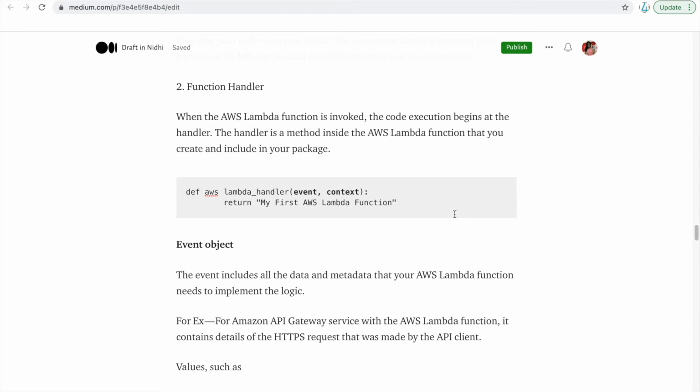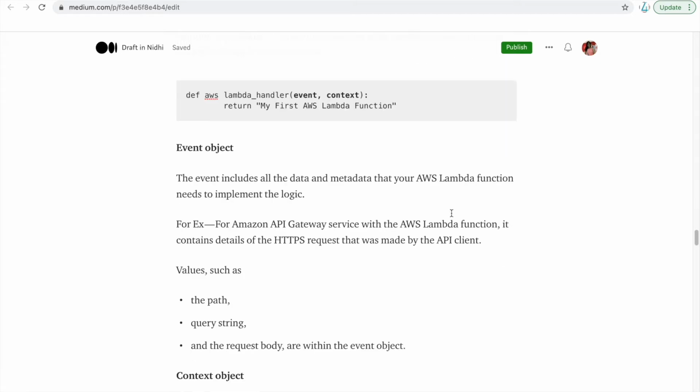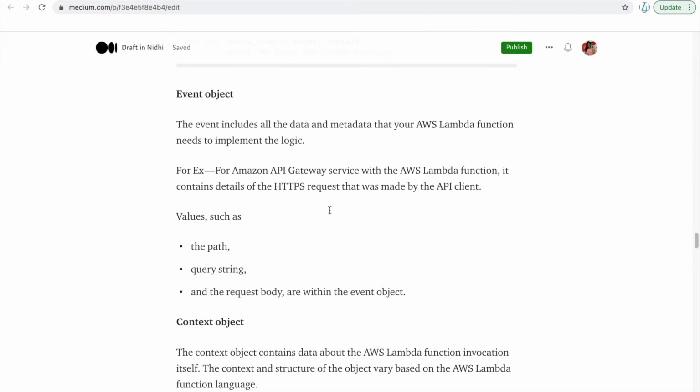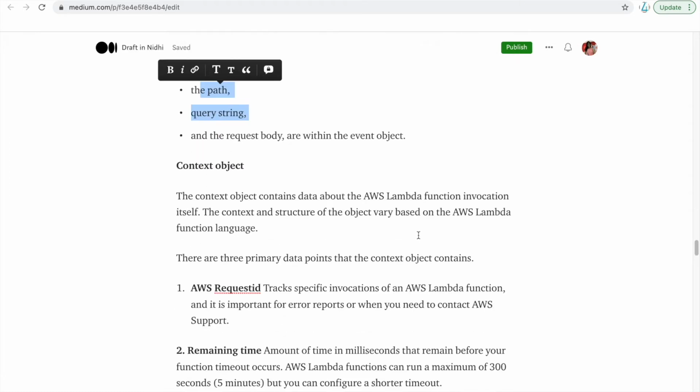Event includes all the data and the metadata that your AWS Lambda function needs. Like for the Amazon API Gateway service, it contains details of the HTTP request, like the path, query string, and request body. Those are within the event object. Now the second is the context object. Context object contains data about the AWS Lambda function invocation itself, like the AWS request ID. That is used whenever you need to contact AWS support, so it tracks a specific invocation of your AWS Lambda function.